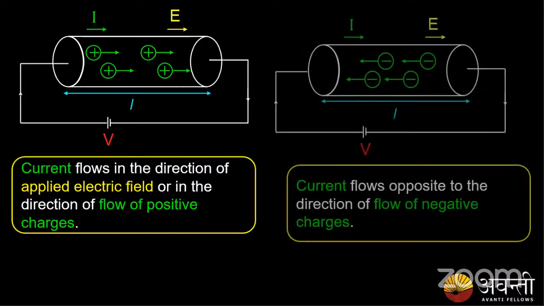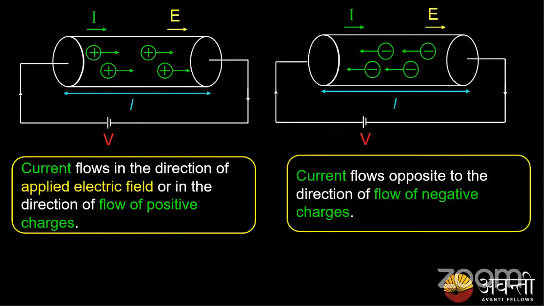Conversely, what do you mean by current? Current flows opposite to the direction of flow of negative charges. The direction of current is considered as the flow of positive charges, or current flows opposite to the direction of flow of negative charges. So what is the direction of current? It's always the flow of positive charges that is considered as the direction of current.